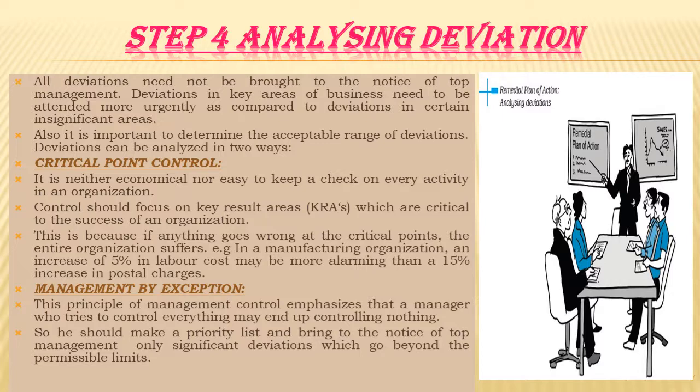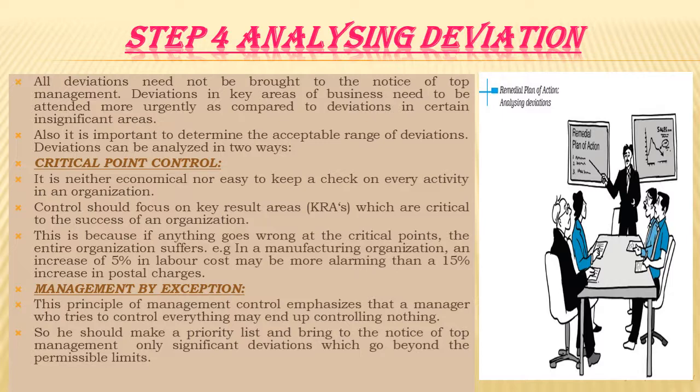When anything goes wrong in these areas, that is the key result areas, the organization suffers. Therefore, deviation in key result areas of business needs to be attended to more urgently. For example, in a manufacturing organization, an increase of 5% in labor cost may be more alarming than a 15% increase in postal charges. Next is management by exception or control by exception.